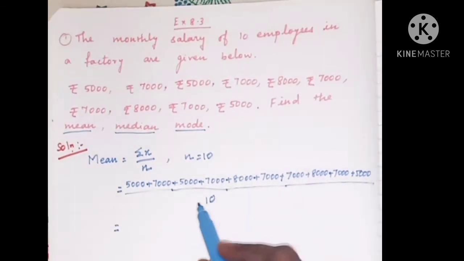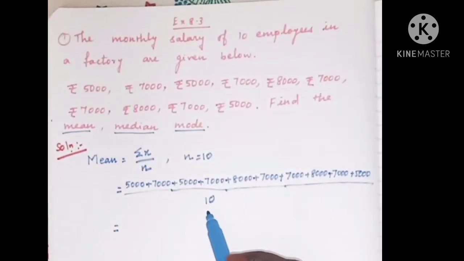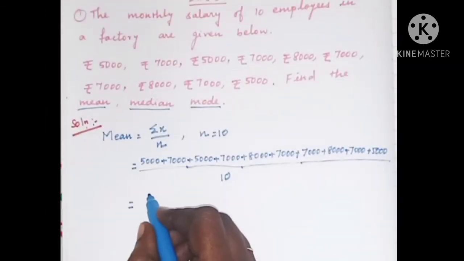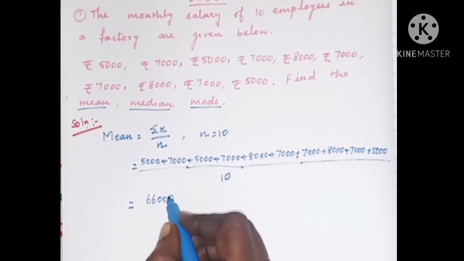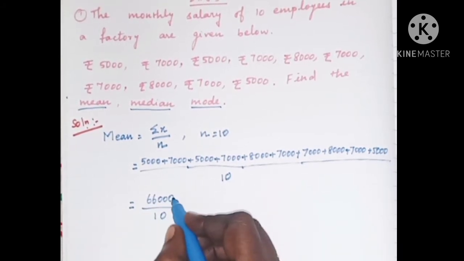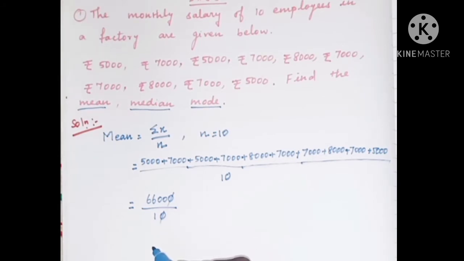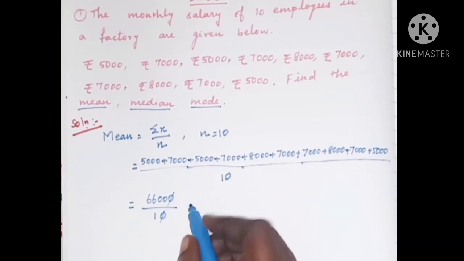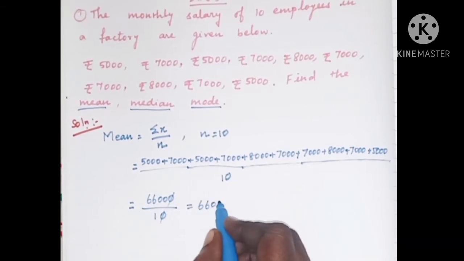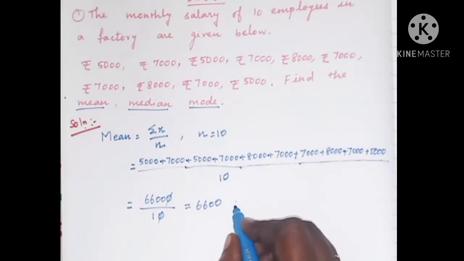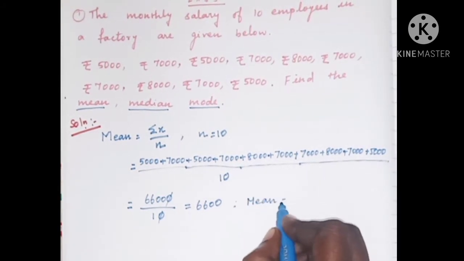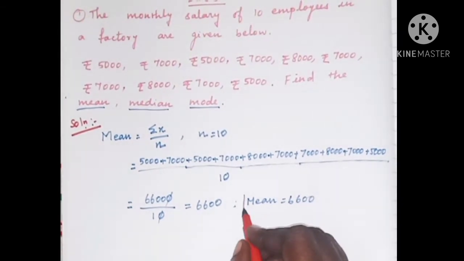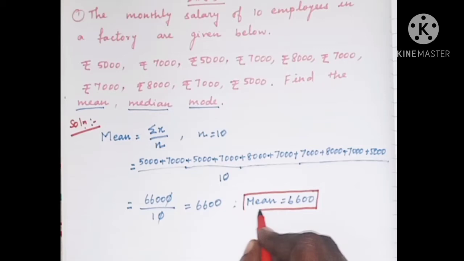Now we have to add up all these values and divide by 10. By adding all these values, you will get 66,000. 66,000 divided by 10. Cancelling the 0 in the numerator and the 0 in the denominator, you will get 6600 divided by 1, which will become 6600. So mean is equal to 6600. Now we identified the value of the mean.